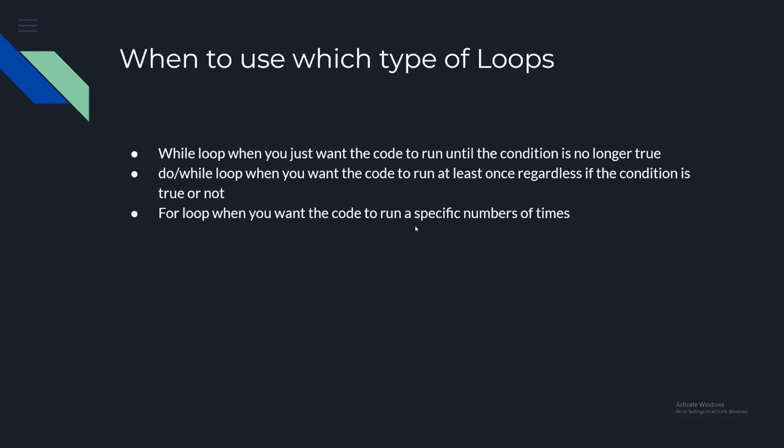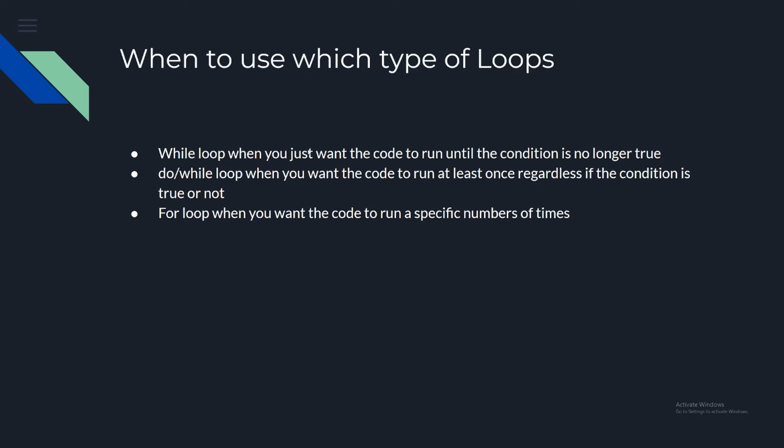So basically, I've showed you 3 different types of loops here. And I wanted to briefly touch on when you would use each type of loop, and then we'll end this video here. So you want to use a while loop when you just want to run the code until the condition is no longer true.